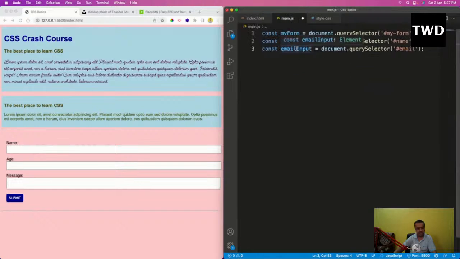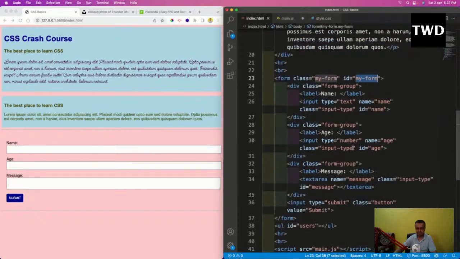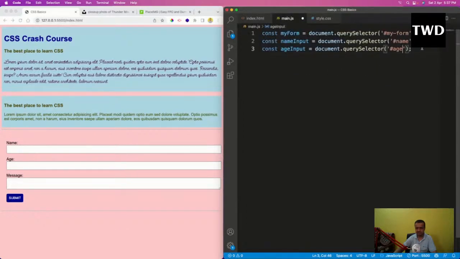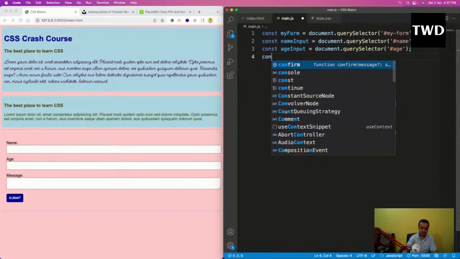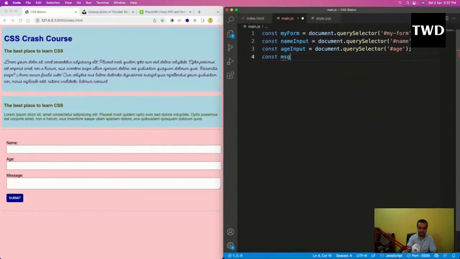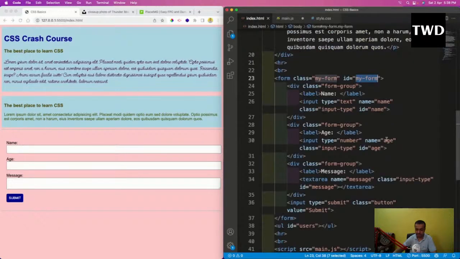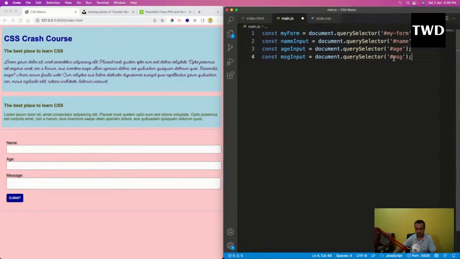Okay, it is ageInput, let me write it, age I will write. Then I have this message, so const msgInput equal to document.querySelector. It is not msg, it is known as message, so I'll do this.